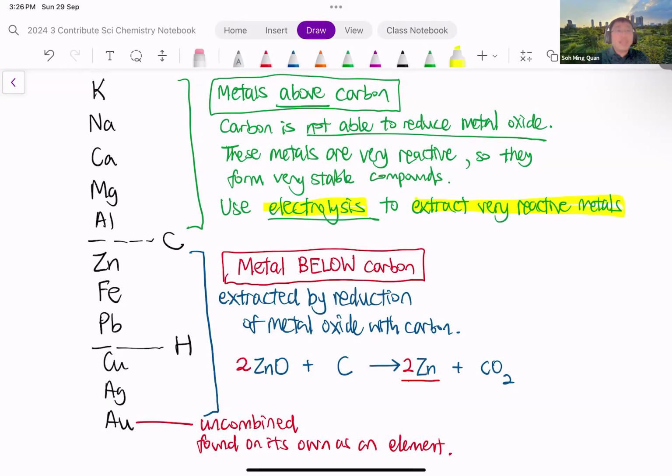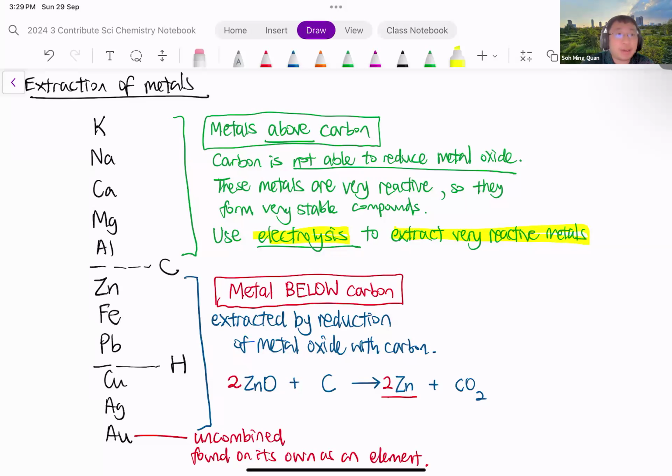So this is the idea and the concept behind how extraction of metals is related to the position of the metal in the reactivity series. Specifically, we are looking at the position of the metal. Is it above carbon, very, very reactive? Below carbon, not so reactive, carbon can be used to reduce the metal oxide.